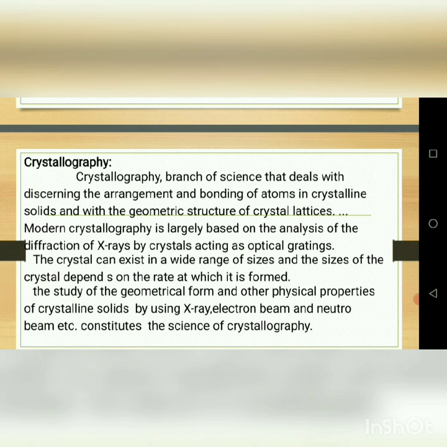After that, crystals can exist in a wide range of sizes, and the size of the crystals depends on the rate at which they are formed.